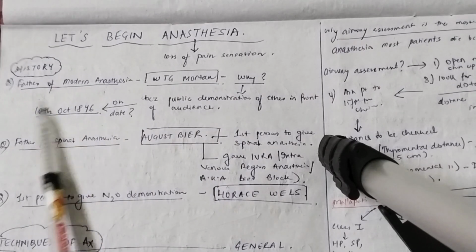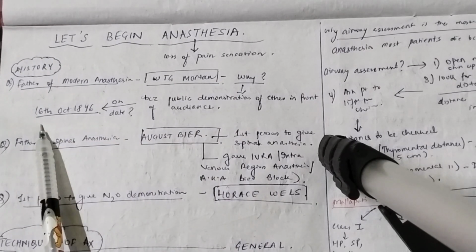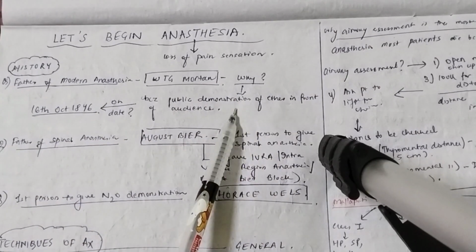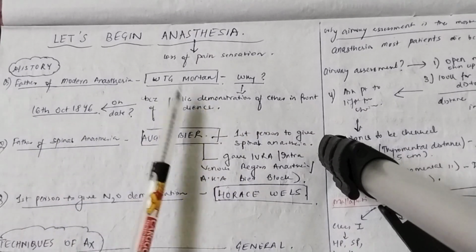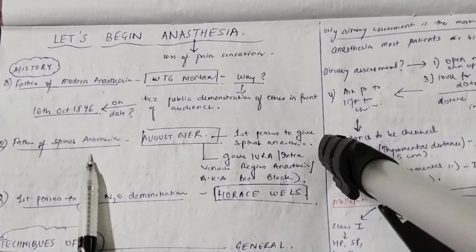Now, this day, that is 16th October, is celebrated as World Anesthesia Day because this incident of the public demonstration of anesthesia in front of the audience was done on 16th October 1846 for the first time by W.T.G. Morton. Second question, which comes as MCQs, who is the father of spinal anesthesia?